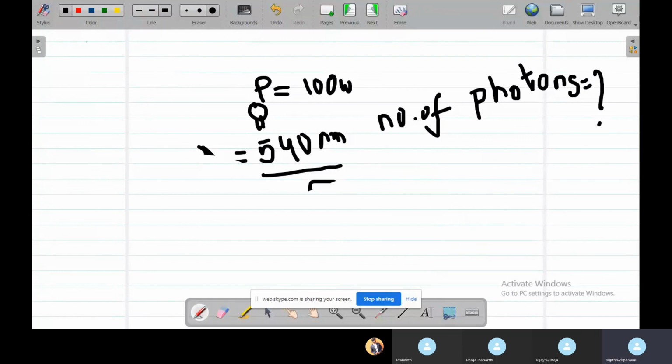So the number of photons will be equal to power into lambda by hc.